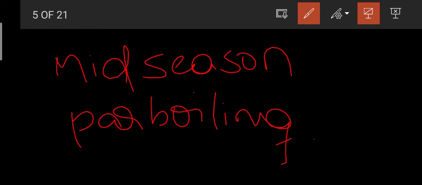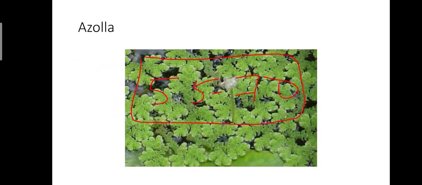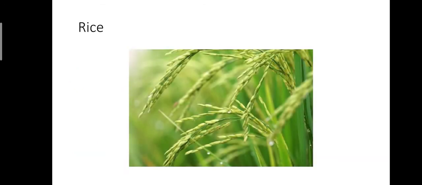Okay, friends, I think you understood these important information. We will see it once again. Regarding rice, what is the scientific name? It is Oryza sativa and Oryza glaberrima. Oryza sativa belongs to Asian type and Oryza glaberrima belongs to African type.